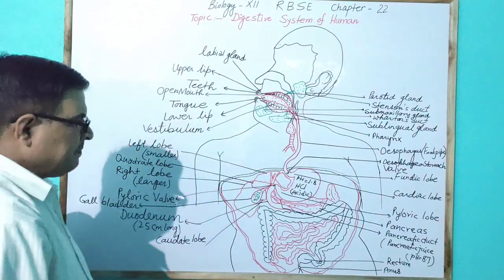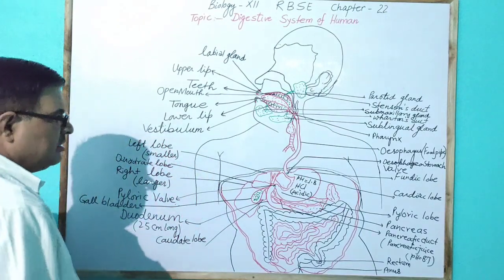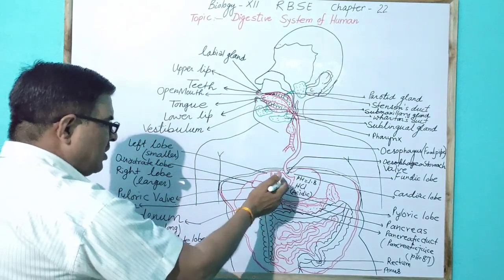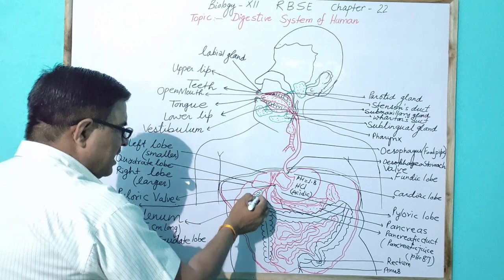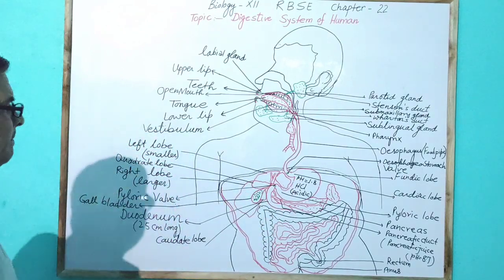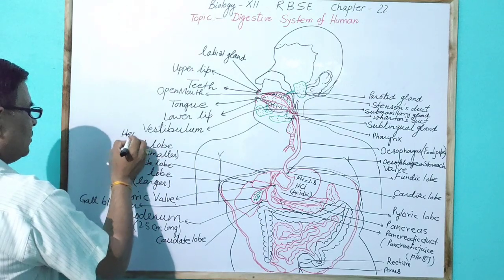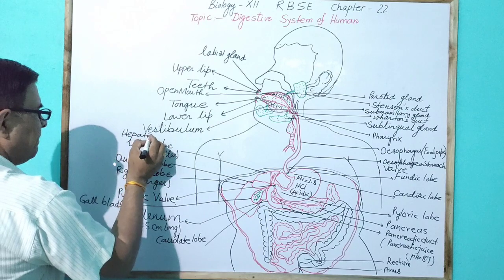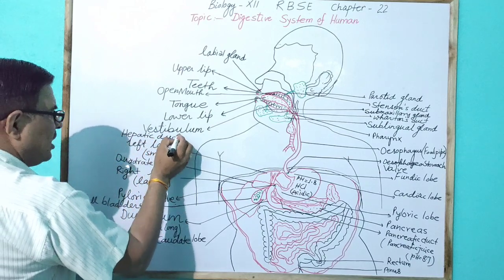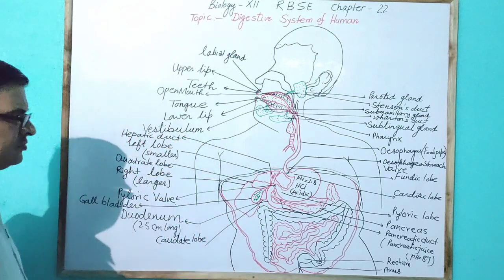When the duodenum is empty, the hepatic duct, present on the liver, pours the bile juice via the cystic duct into the gallbladder. This is the hepatic duct.